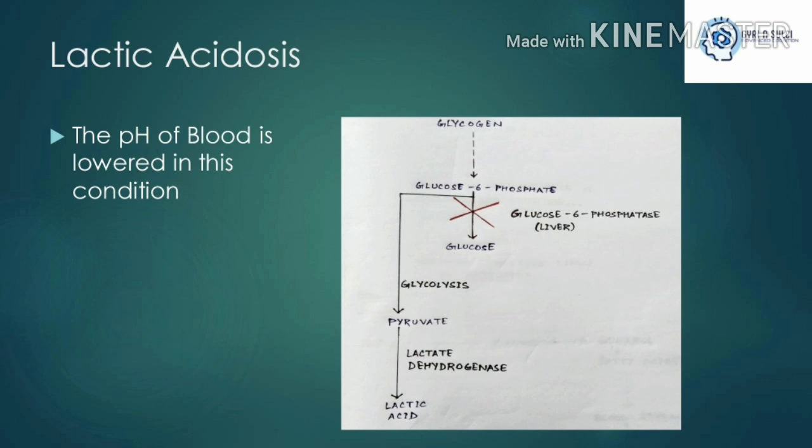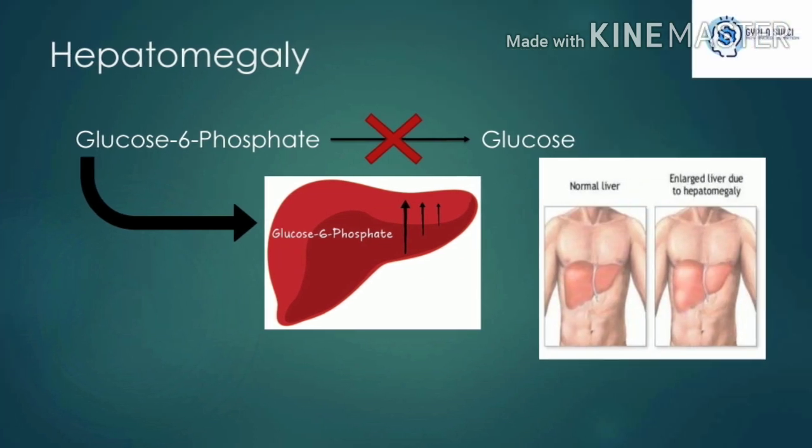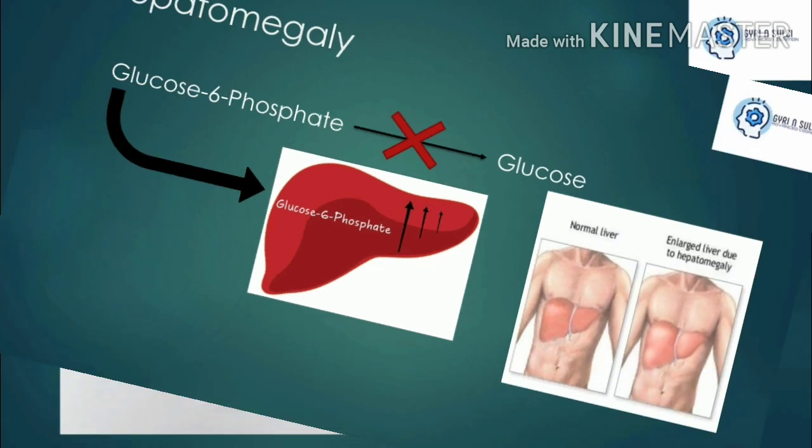Now, as you can see in the figure, since glucose 6 phosphate cannot be converted to glucose, it undergoes glycolysis in the hepatocytes. It is therefore converted to pyruvate. Now this pyruvate is then converted to lactic acid and a lot of lactic acid is generated, which leads to lactic acidosis. The pH of the blood is lowered in these conditions. Since glucose 6 phosphate is not being converted to glucose, it starts accumulating in the liver, and being an osmotic compound, it draws the surrounding water into the hepatic tissue, thus causing hepatomegaly.